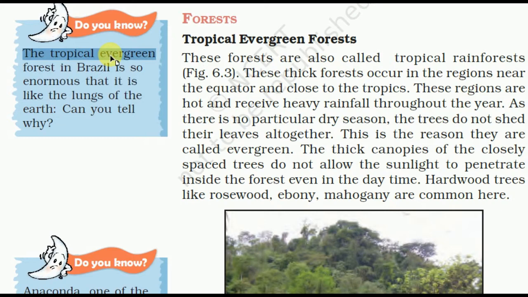The tropical evergreen forest in Brazil is so numerous that it is like the lungs of the earth. Its name is Amazon. These are forests of Amazon, called the lungs of earth.